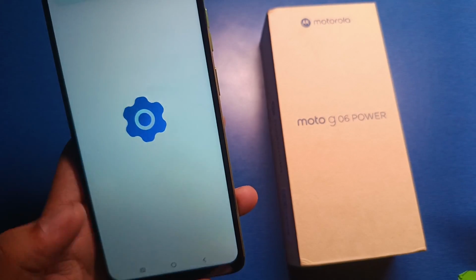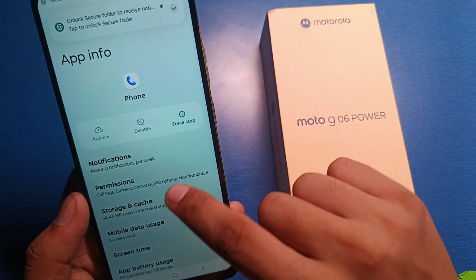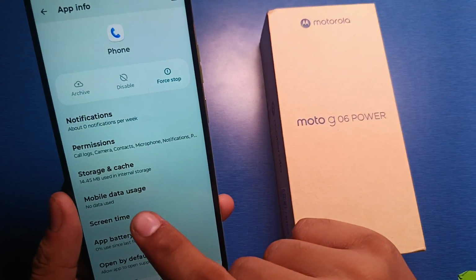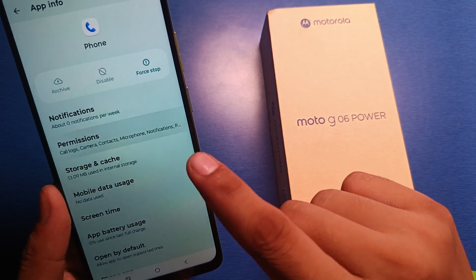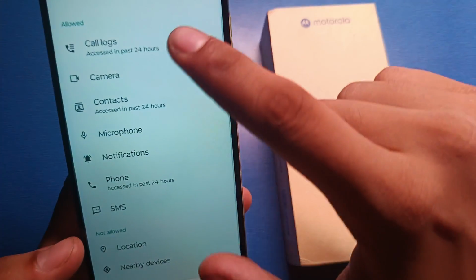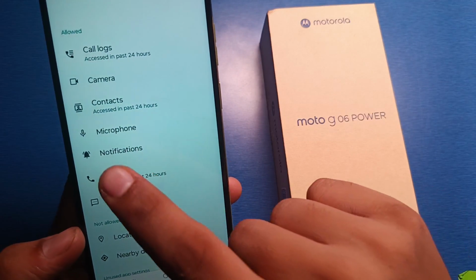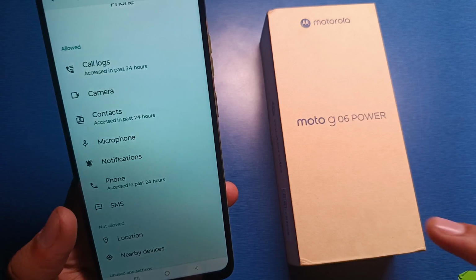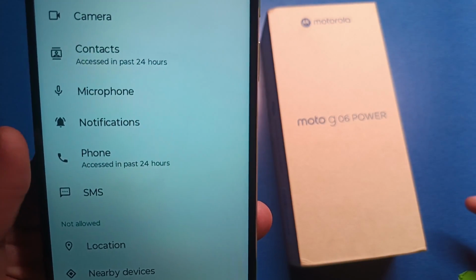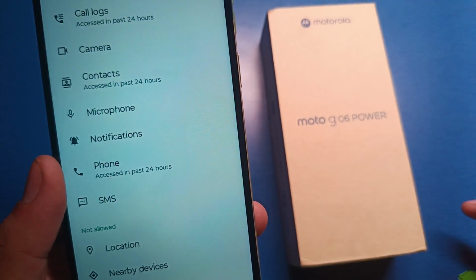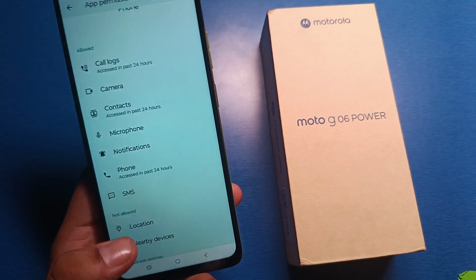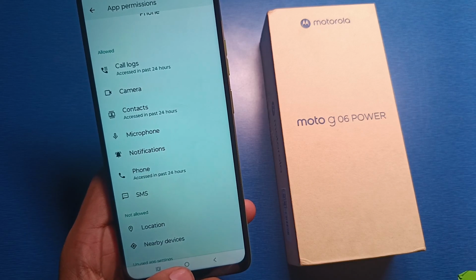Or you can just long press this app info. Here it is the calling application. You can just clear data, clear this cache, clear storage, and give all the permissions here. You have to allow all these like call logs, camera, microphone, notification, phone, SMS. You have to enable this phone option. If you don't enable this feature, you won't be able to receive or attempt calls.